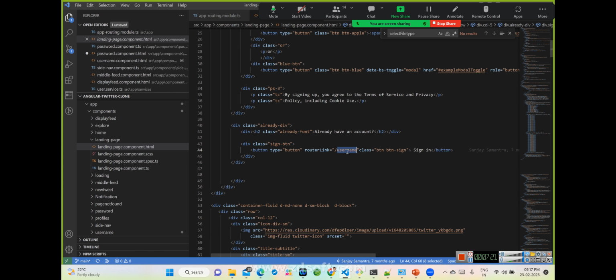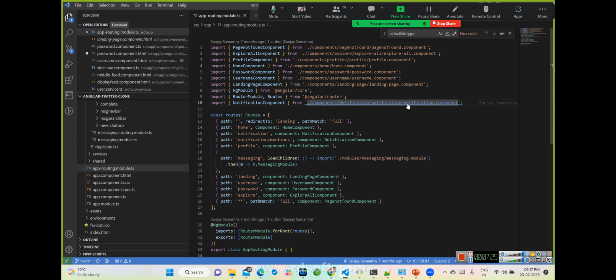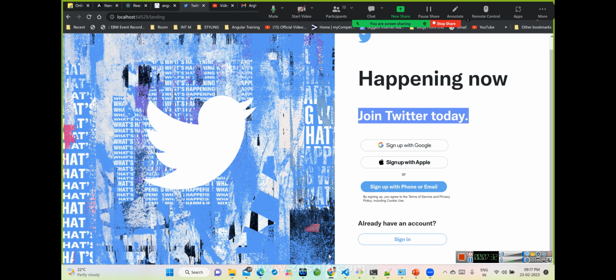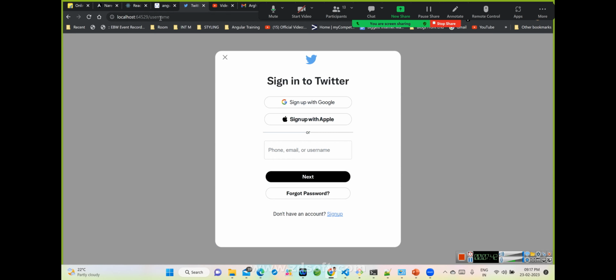If I go to the username, definitely another route will be activated. How will we come to know? If we come here, the user component will be activated, right? So first of all, let me go and click sign in. These things are dummy, not implemented properly, so they don't do anything. But in sign in we have the things over here. If I click sign in, see, username came over here, correct?